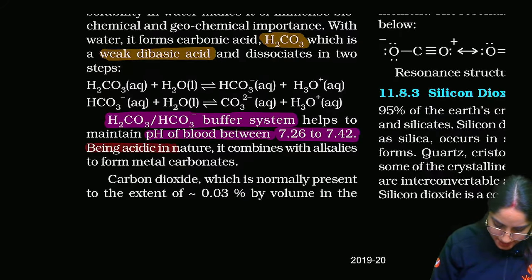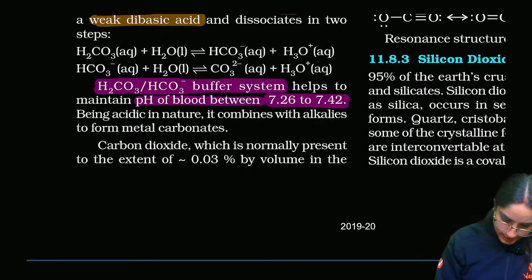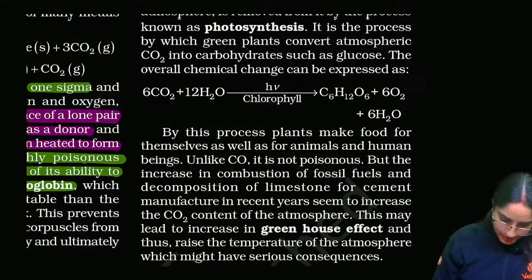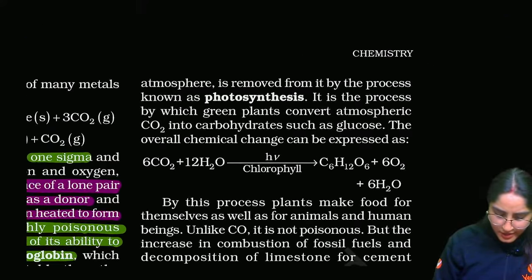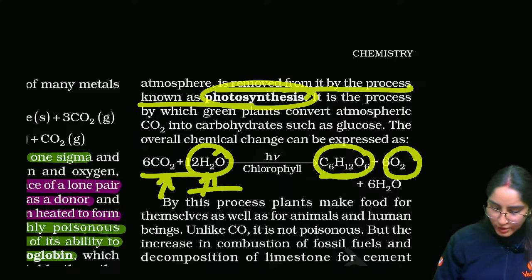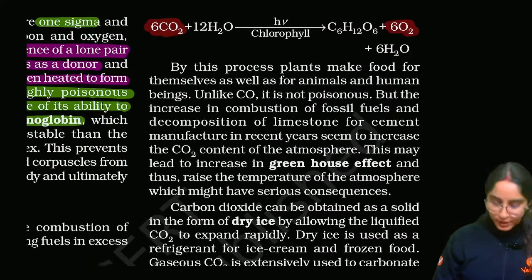So being acidic in nature, it combines with alkali to form metal carbonates, right? And carbon dioxide is normally present in 0.03% in the atmosphere, and it is also removed from it by the process of photosynthesis, because in photosynthesis, the plant consumes water and carbon dioxide to form oxygen and glucose, right? So it is a process by which green plants convert atmospheric CO2, and this is the process of photosynthesis where CO2 is being converted to O2, that you can see here.